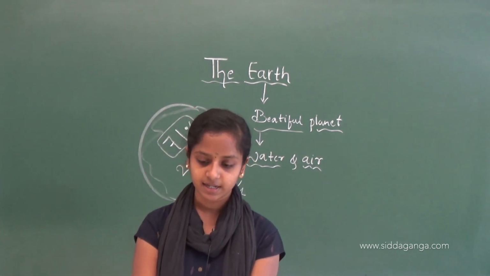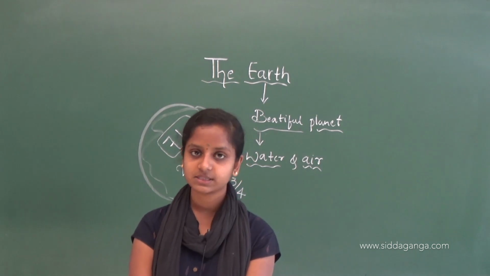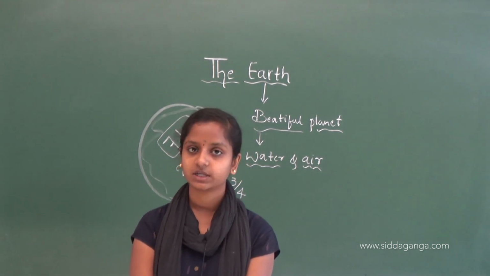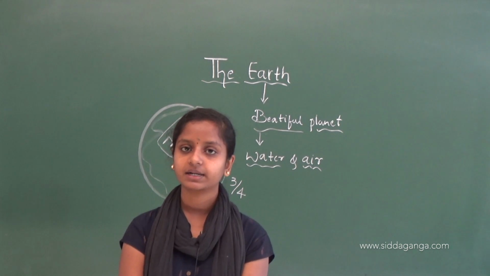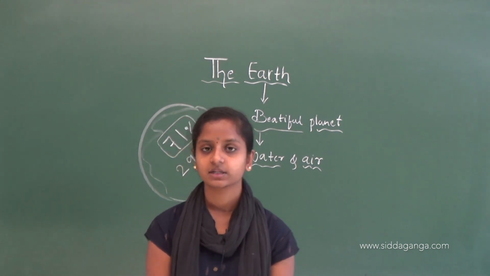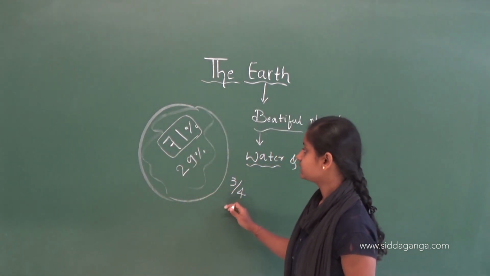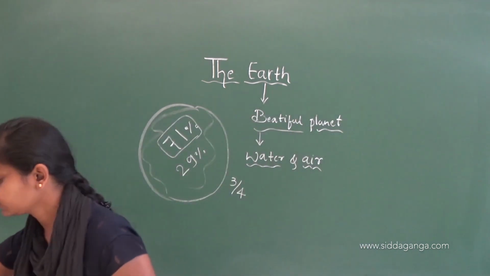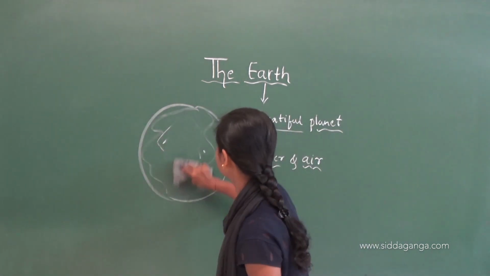This means that 3 parts of the Earth's surface have water and 1 part has land. Let me show you.